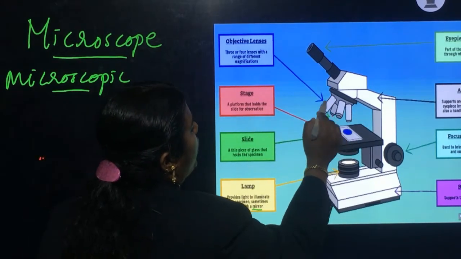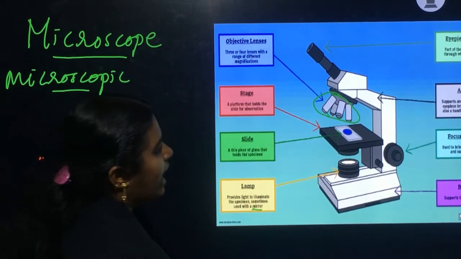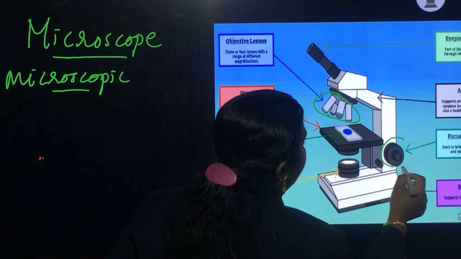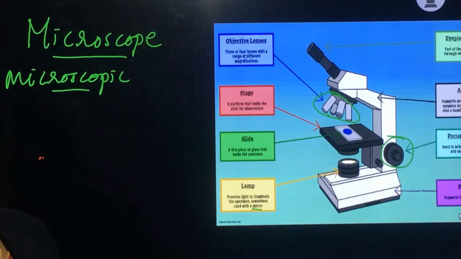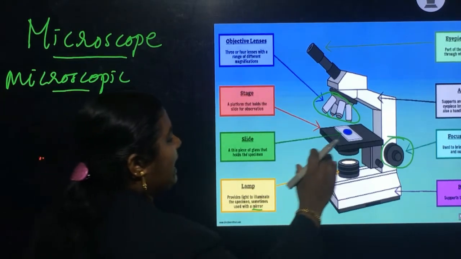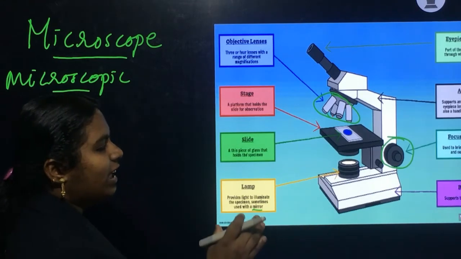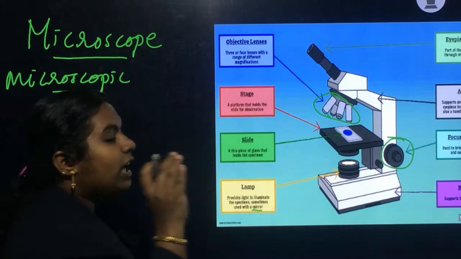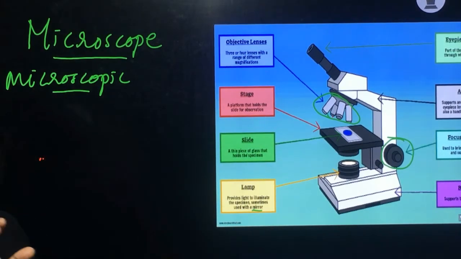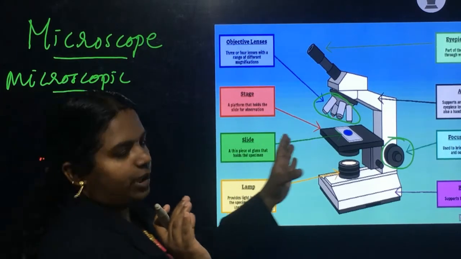This part forms the objective lenses, and another important part is used to focus the image, or focus the specimen. We get light with the help of this mirror, which is placed in the lower part. With the help of all these parts, we can observe or examine microscopic parts, cells, or different parts of cells under the microscope.